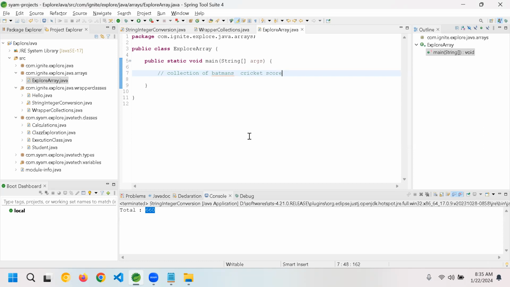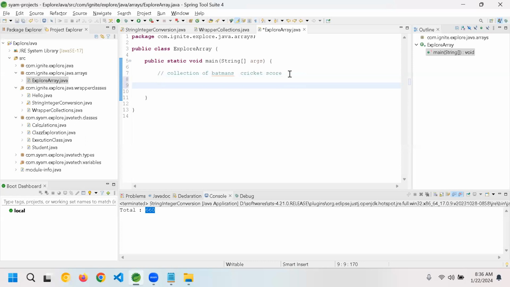This is how you have to see. Currently, a lot of people when they're learning give x equal to 10, y equal to 20. That's not the right way of learning. That is useful when people are in college and kids. But when you start applying for jobs, whatever you talk should be related to your project. There should be no assumptions. So now you have a collection of cricket scores.